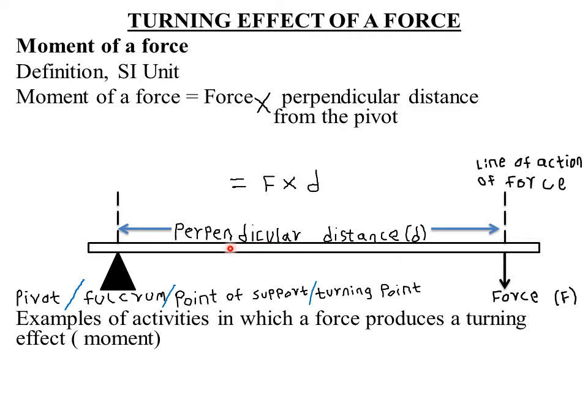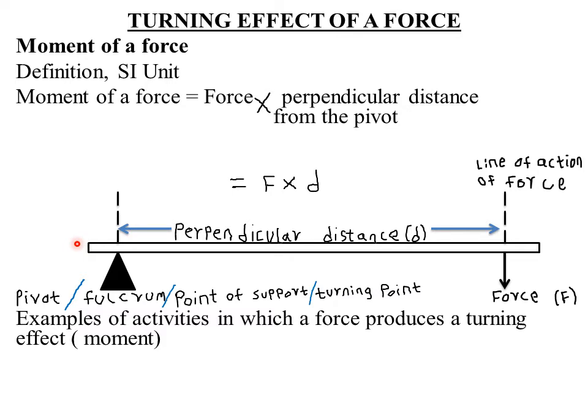Even the working of a beam balance, that is when they are measuring maybe the weight of meat. If you go to any butcher, most butchers do not have electronic ones. Some of them have the manual one, what we call the beam balance. So the beam balance also applies the moment of a force. Why? Because one object, maybe a mass of 1 kg, is placed on one side, then the meat is placed on the other side. So if they realize that the meat is balancing with 1 kilogram of that standard object, then it means the meat is also 1 kilogram.